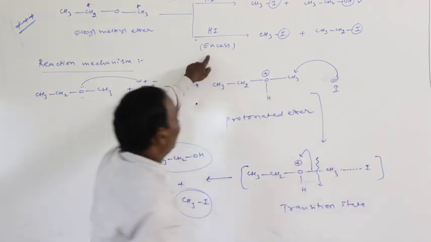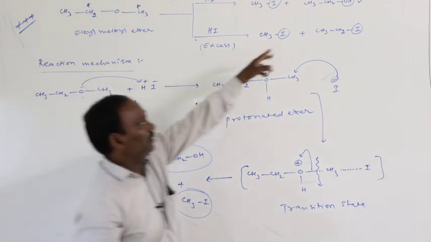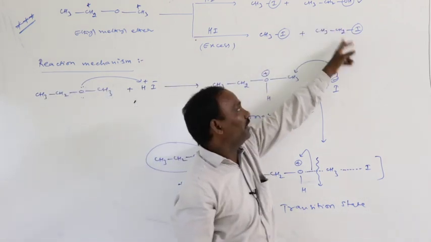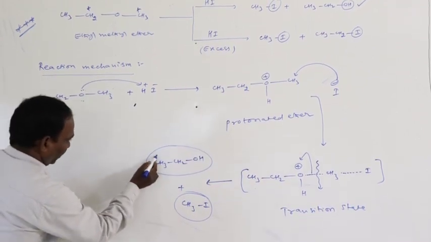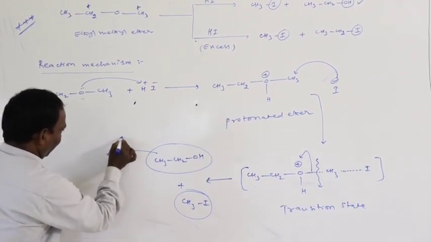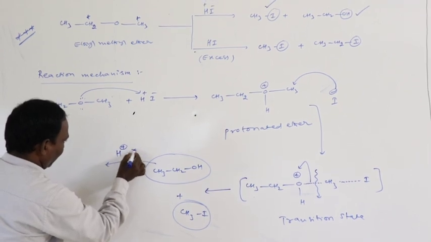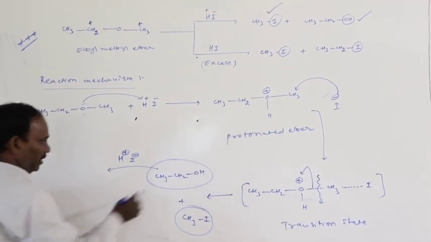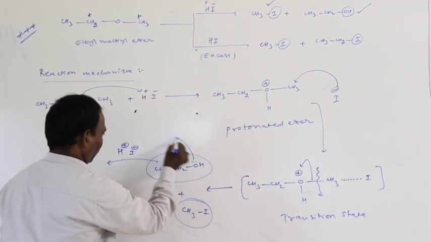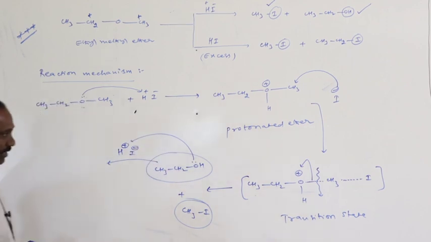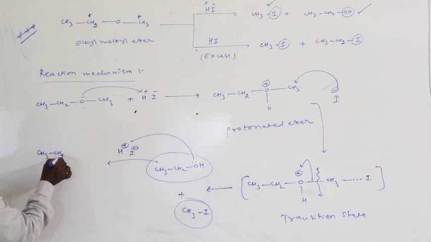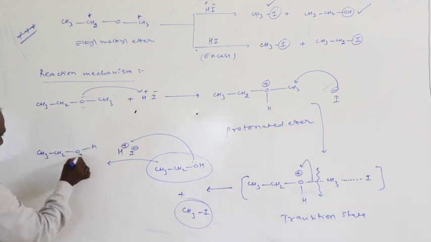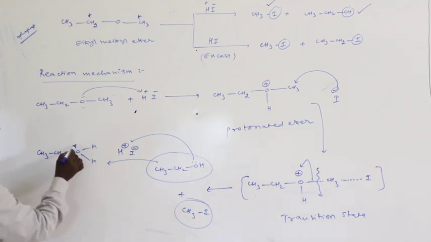If excess hydrogen iodide is taken, this ethyl alcohol is also converted into ethyl iodide. How is it possible? Hydrogen iodide is added, H plus and I minus. Now the alcoholic group donates a pair of electrons to the proton. As a result, it gives CH3CH2OH plus.